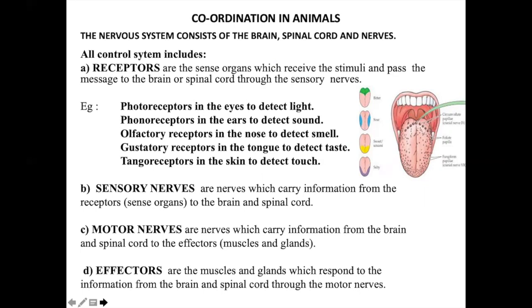So first the receptors are going to receive the stimuli. The sense organs are going to receive the stimuli and they will pass this to the sensory nerves. So the sensory nerves are going to carry this information to the brain and the spinal cord. This brain and spinal cord will again pass on the message back to the motor nerves. These motor nerves will give the message to the effectors. The effectors are muscles and glands, and they will give the response.